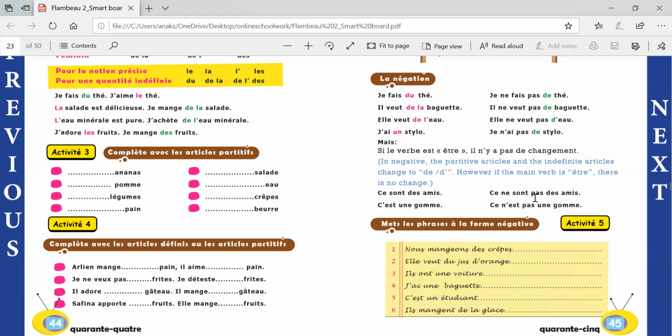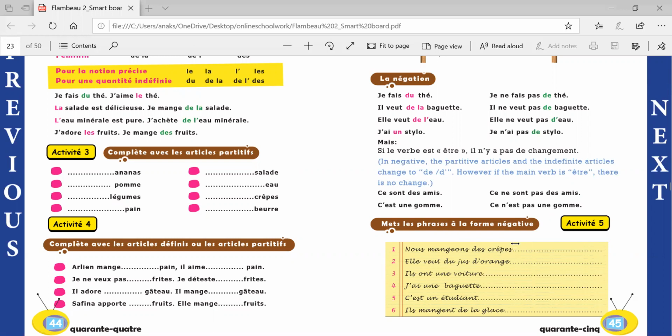Now let's do the activity which was given to you for trying. Please match your answers. If you have any answer wrong, you can just correct it with me. Nous mangions des crêpes. We are eating some pancakes. Now again we have some here and we want to make it negative.